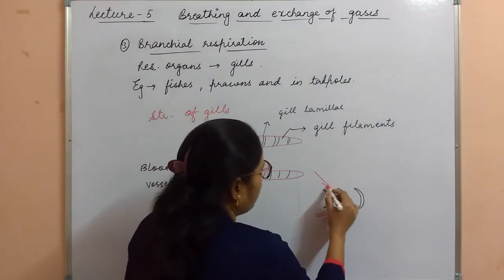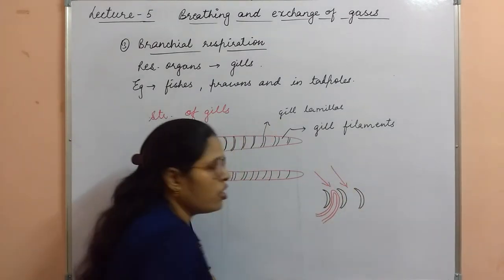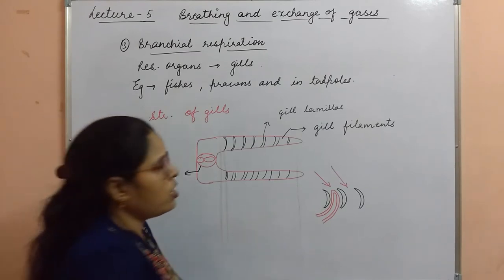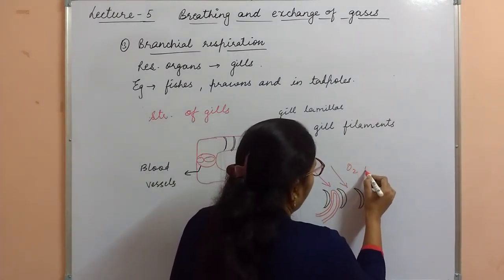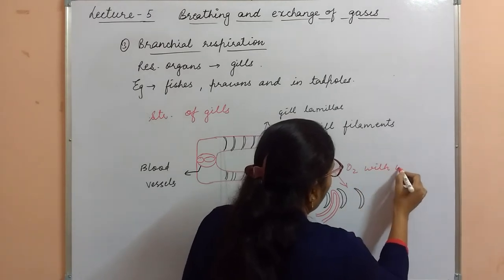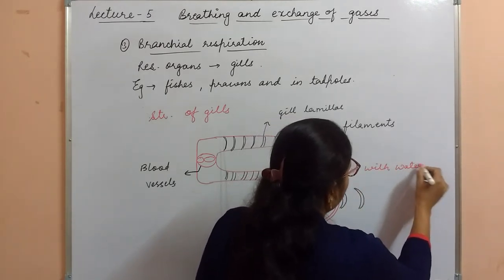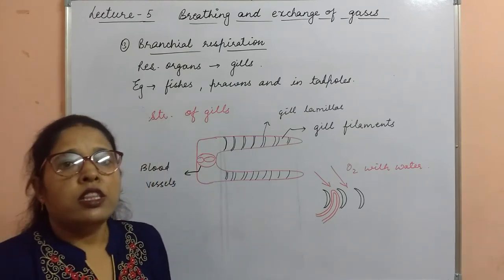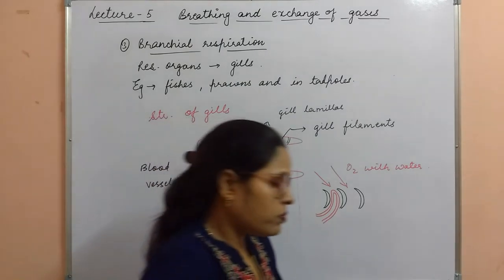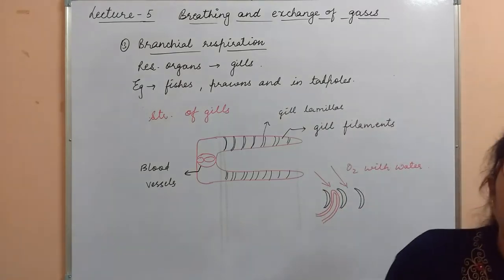Here the water is continuously flowing, and inside the water oxygen is there. Because these are aquatic organisms, they use the oxygen dissolved in water.